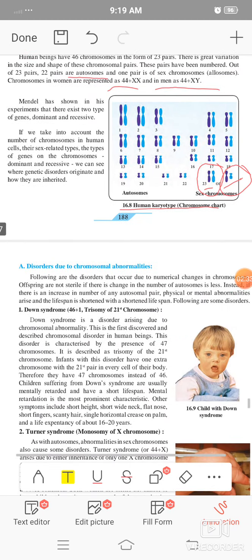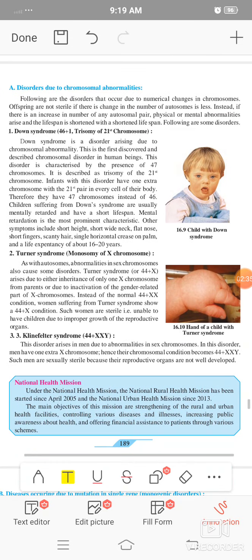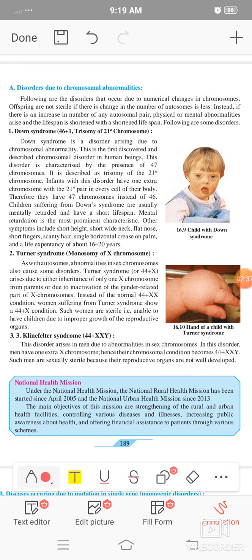After that, we are discussing the genetic disorders which are caused by abnormalities in the chromosomes. Here we are studying the abnormalities related to the number of chromosomes. For example, 46 chromosomes are normally present in the human body. Instead of that, the number of chromosomes is increased or decreased, and that increase or decrease causes a disorder.